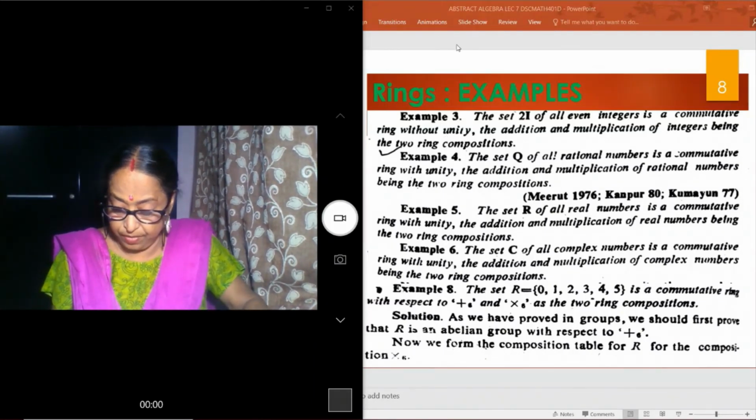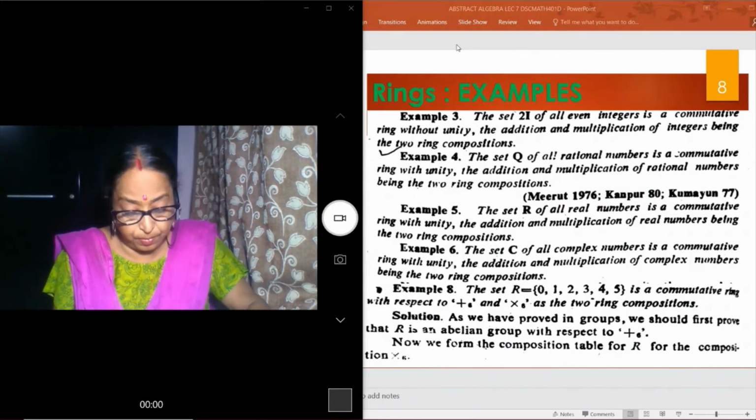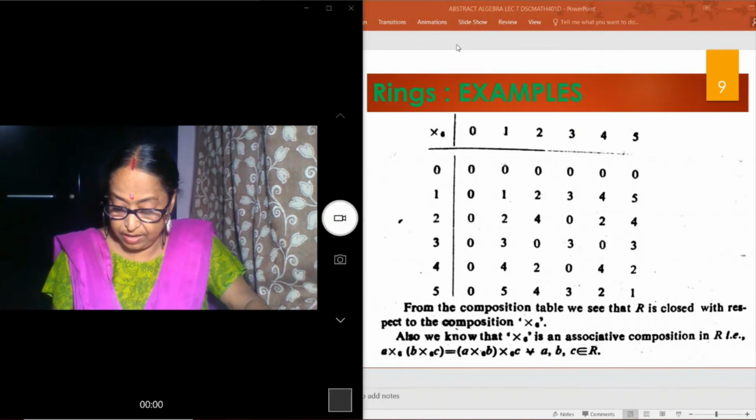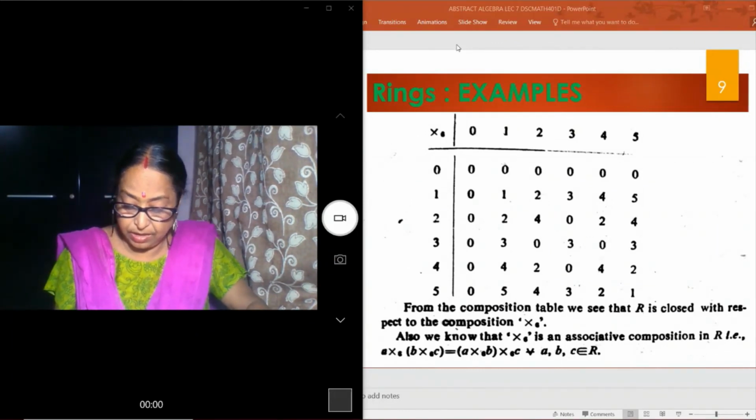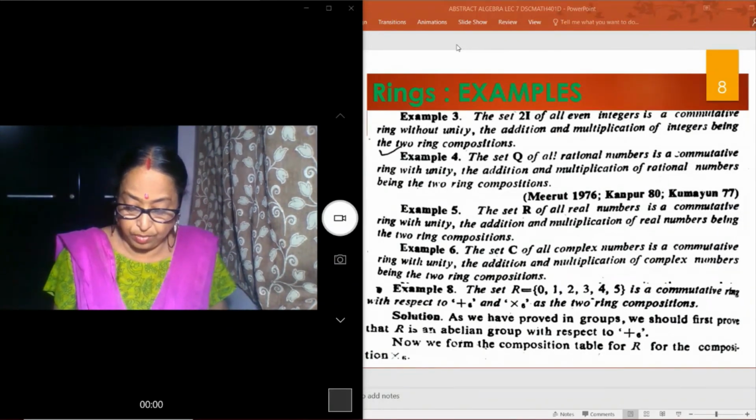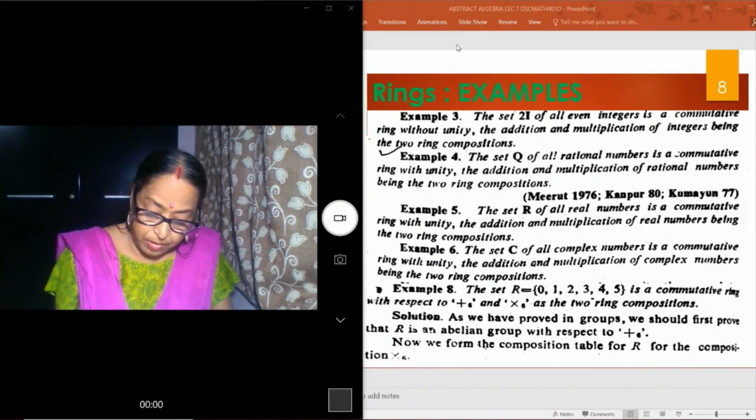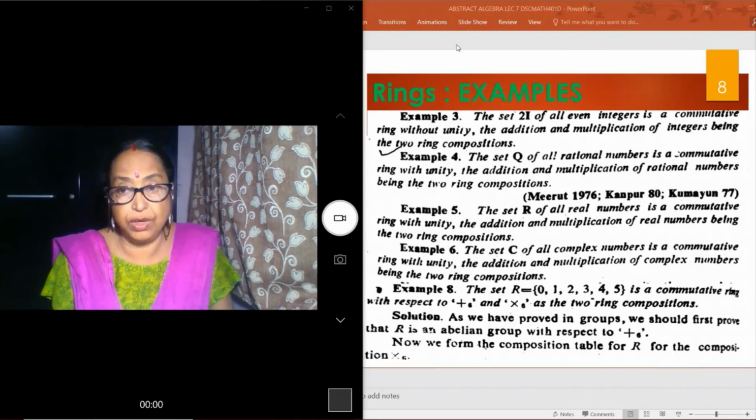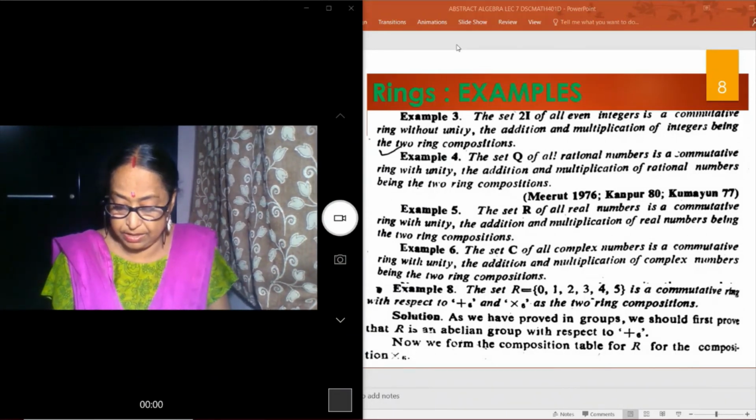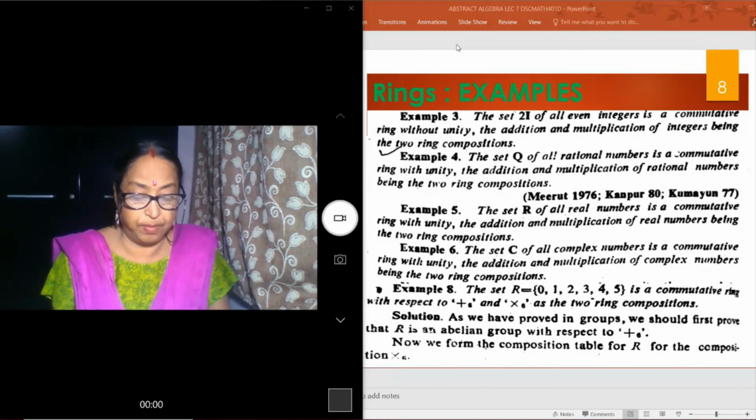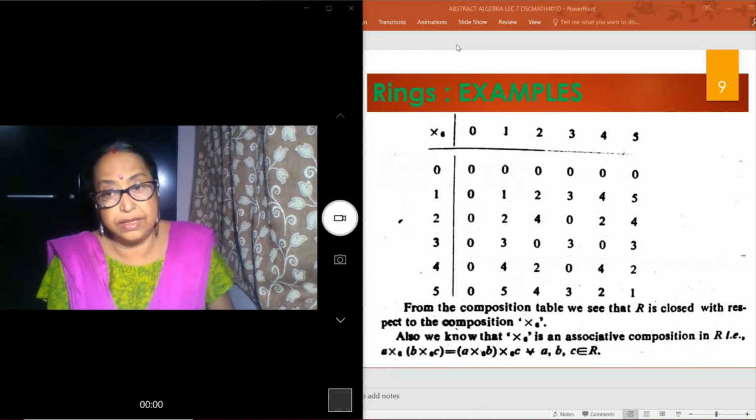So I have given one example, so please do your homework. It is given the set R = {0, 1, 2, 3, 4, 5} is a commutative ring with respect to addition modulo 6 and multiplication modulo 6 as the two ring compositions. So today this much only.